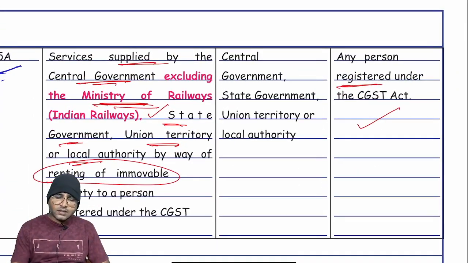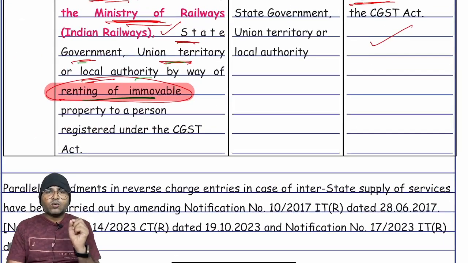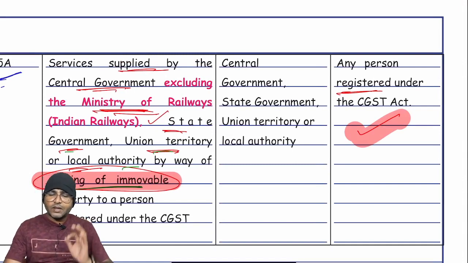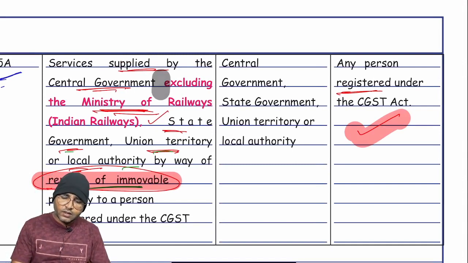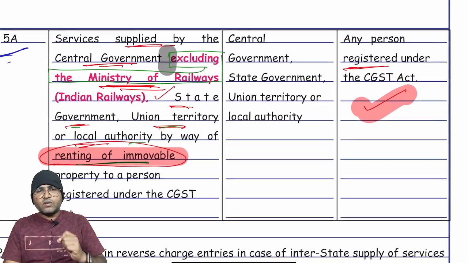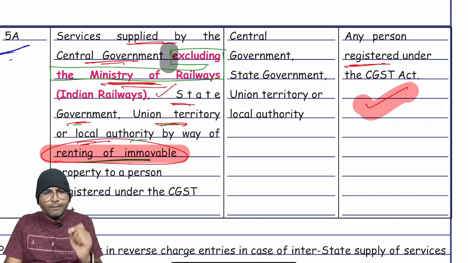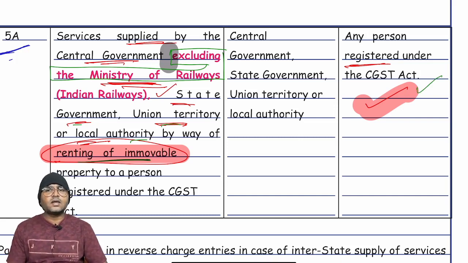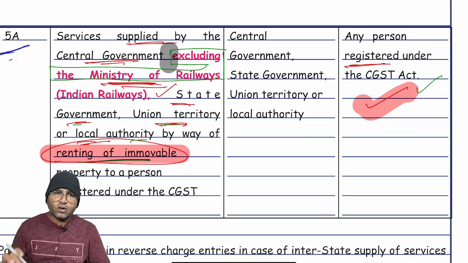services supplied by the central, state, union territory, renting of immovable property. What is the nature of service? Renting of immovable property to a person registered under the CGST Act. Then reverse charge mechanism is applicable, the recipient is liable for payment of GST, but here excluding, what is that? Excluding the Ministry of Railway. So where the Ministry of Railway makes immovable property available on rental basis, even though the recipient is a registered person, reverse charge mechanism is not applicable, forward charge mechanism only. Are you clear with this?